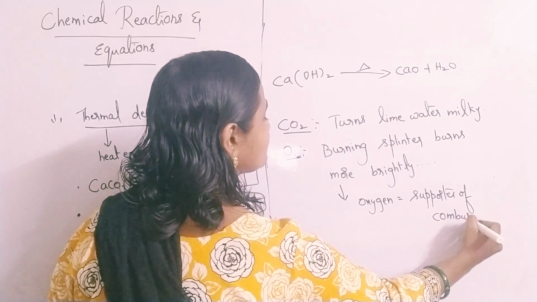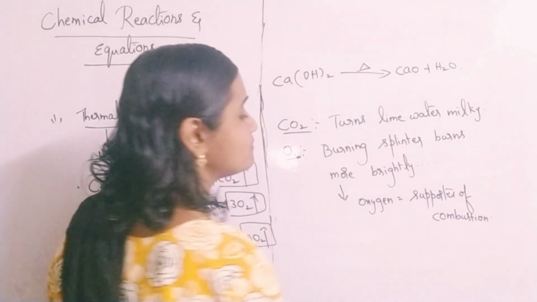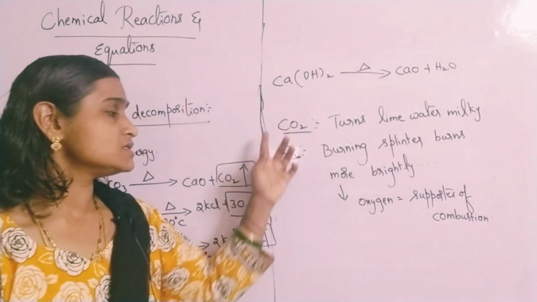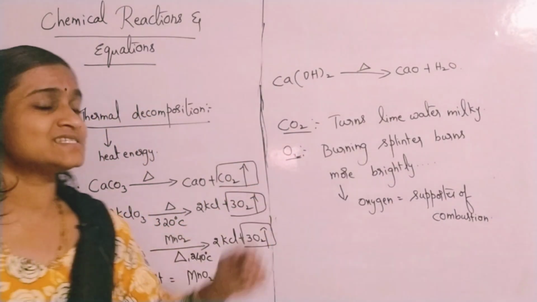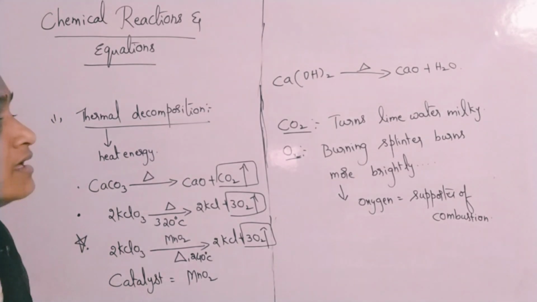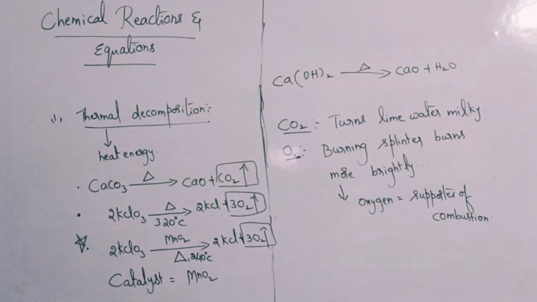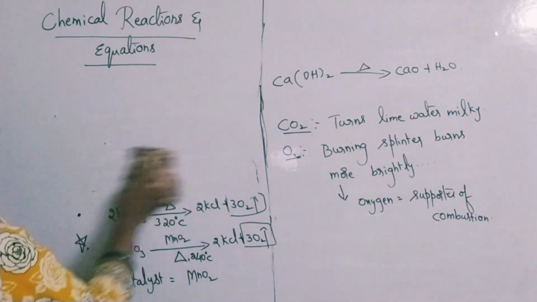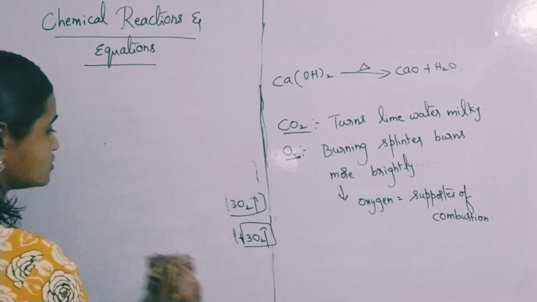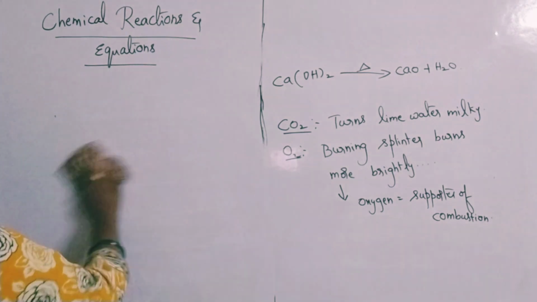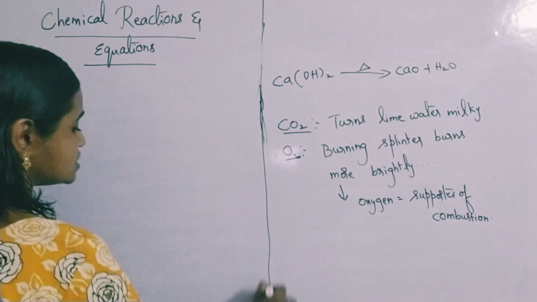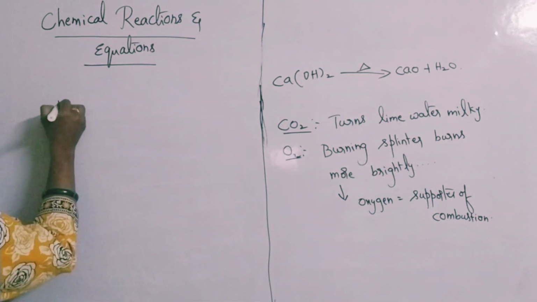We have this type of combustion reactions also. We will be learning about that also. So carbon dioxide and oxygen tests also sometimes you will be asked to write, so remember the tests also. So this is about thermal decomposition reactions. And then we have to go for what? Photochemical reactions. Photolytic decomposition. The second type is photolytic decomposition.